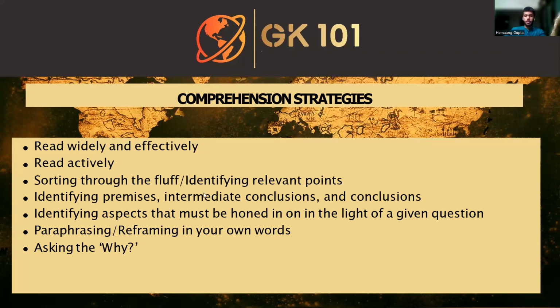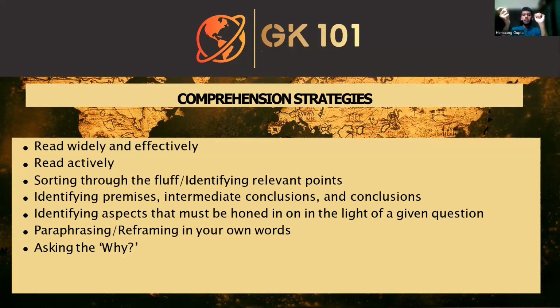Then again, identifying premises, intermediate conclusions, and conclusions. I'm pretty sure that most of you are already familiar with the idea of premises and conclusions, but just to run you guys through it once again. A premise is something that the argument relies upon in order to formulate a position, right? And a conclusion is any position that is formulated on the basis of those facts. And these two aspects in conjunction form one given argument. An argument isn't simply a conclusion. An argument isn't simply a premise. It's a combination of both of these aspects, right?